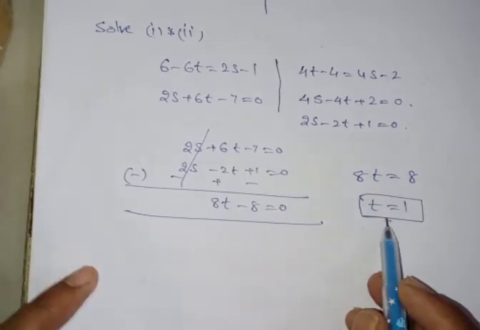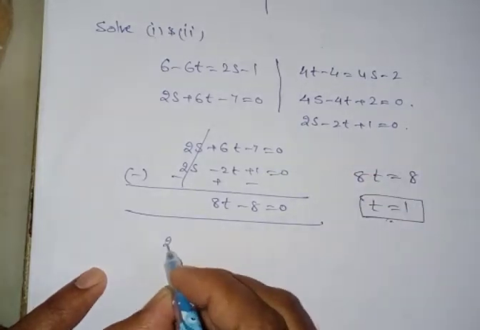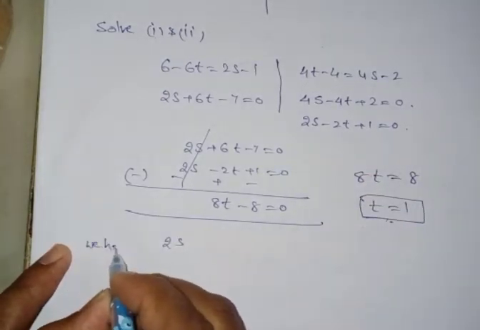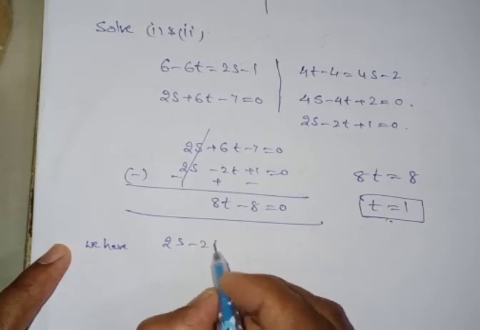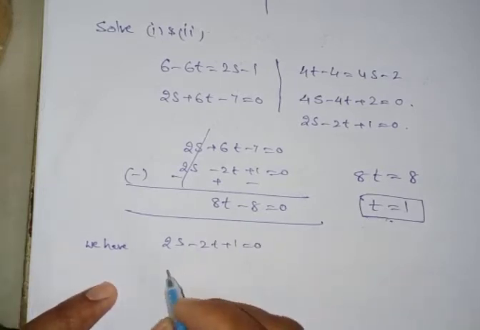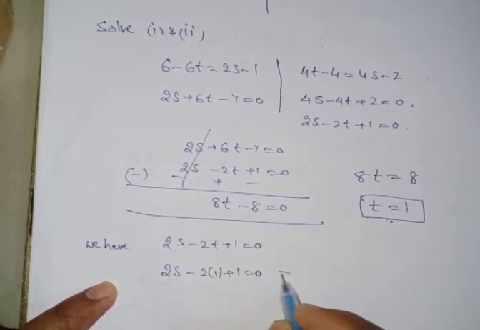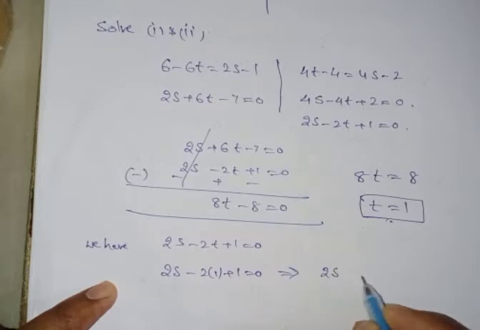If t is equal to 1, what is the s value? Observe here. We have 2s minus 2t plus 1 is equal to 0. Therefore you can substitute t is equal to 1. What happens? That is 2s minus 2 of 1 plus 1 is equal to 0, or 2s minus 1 is equal to 0.